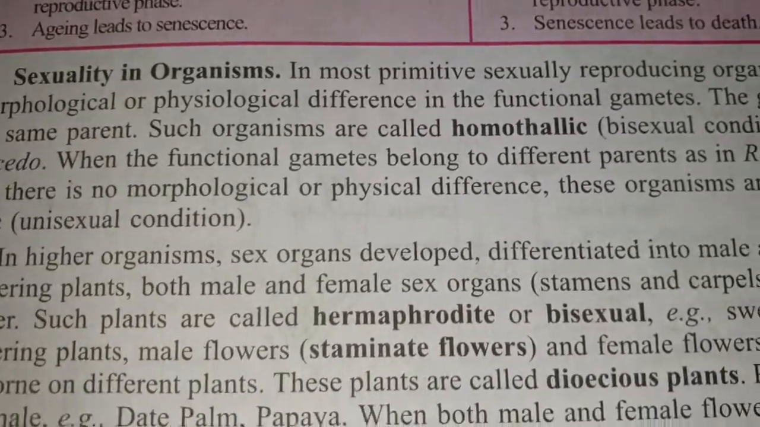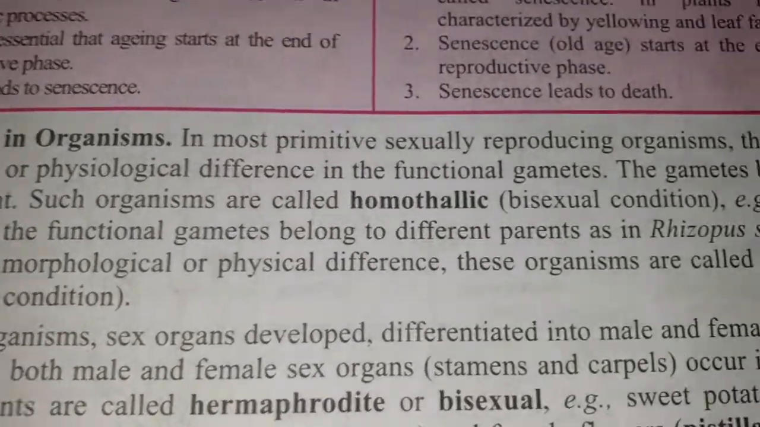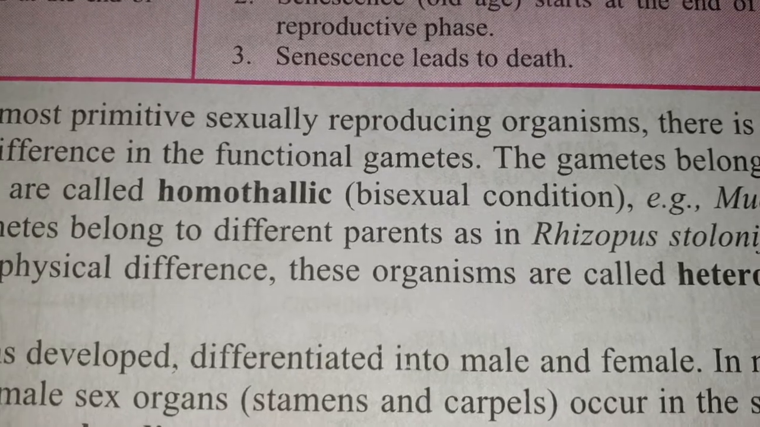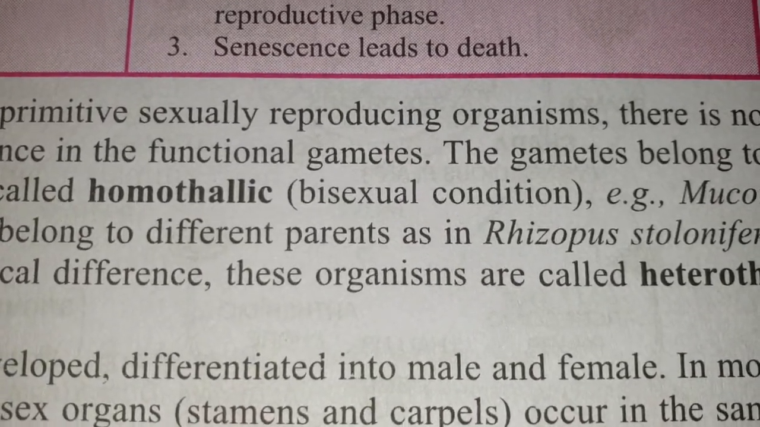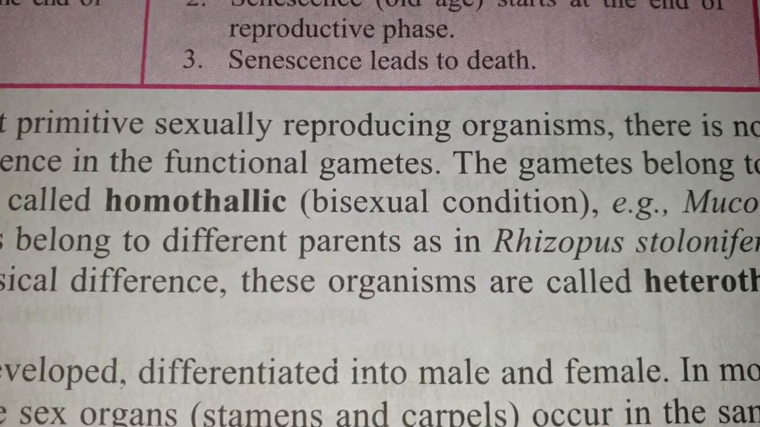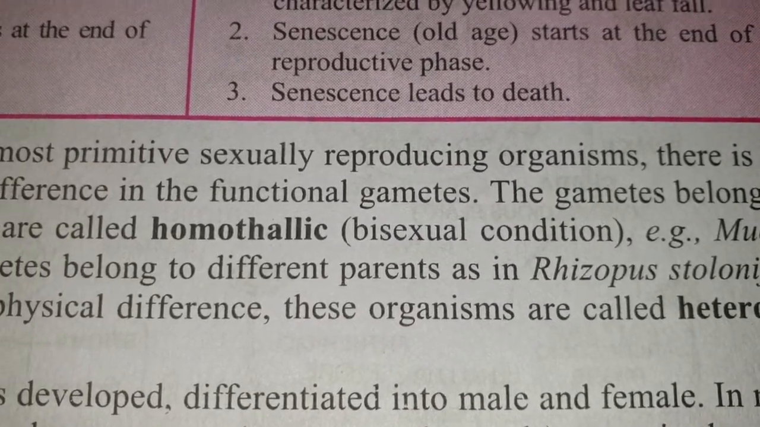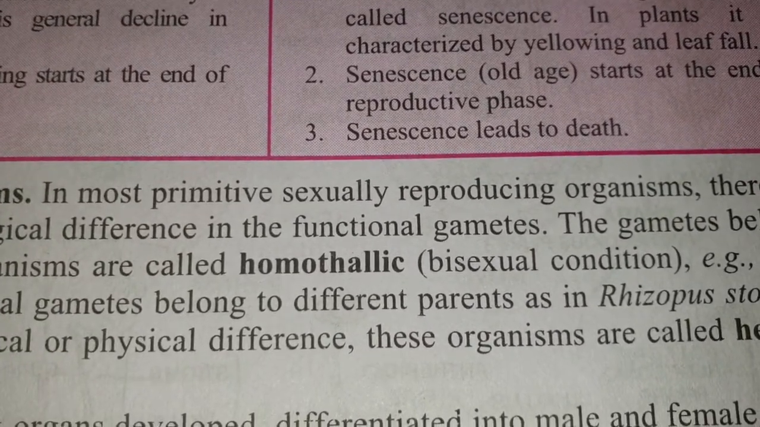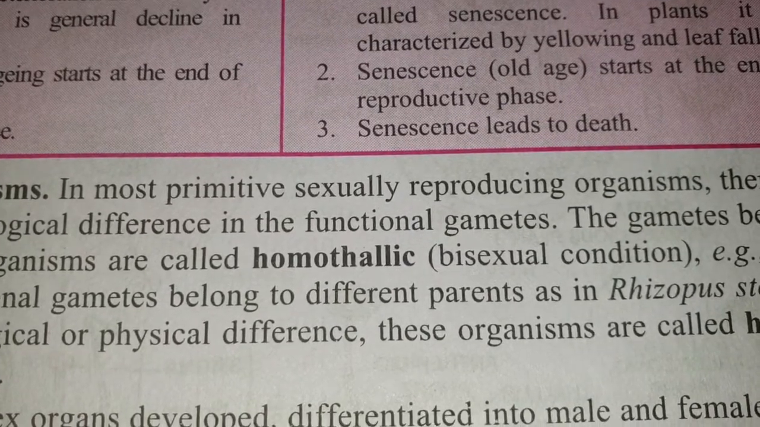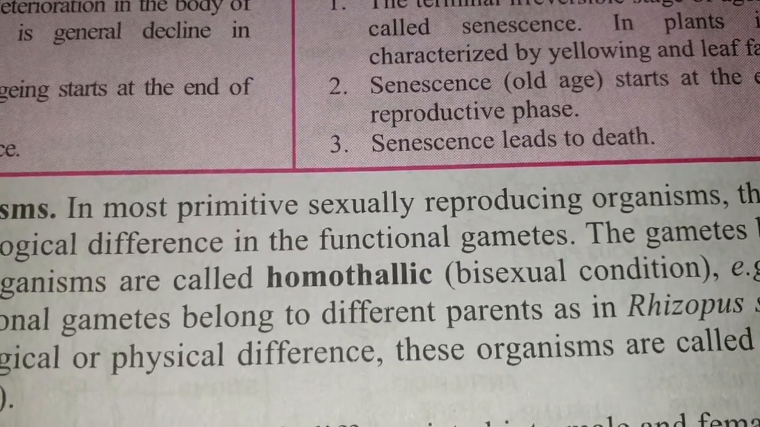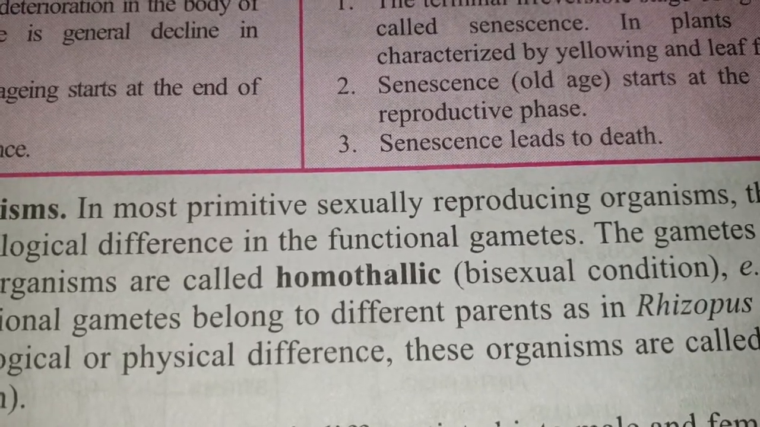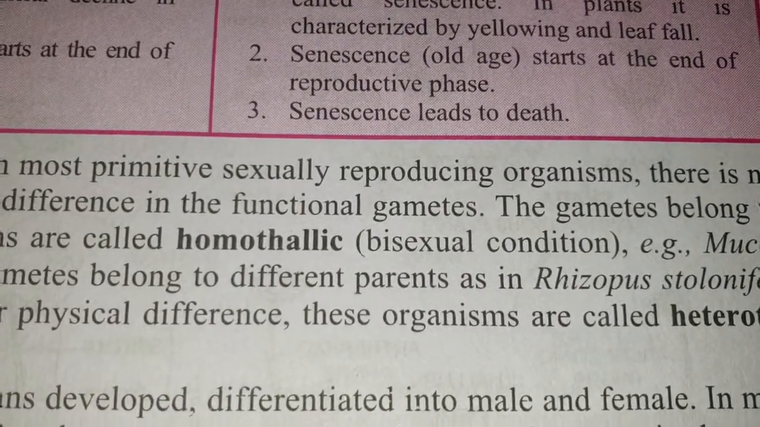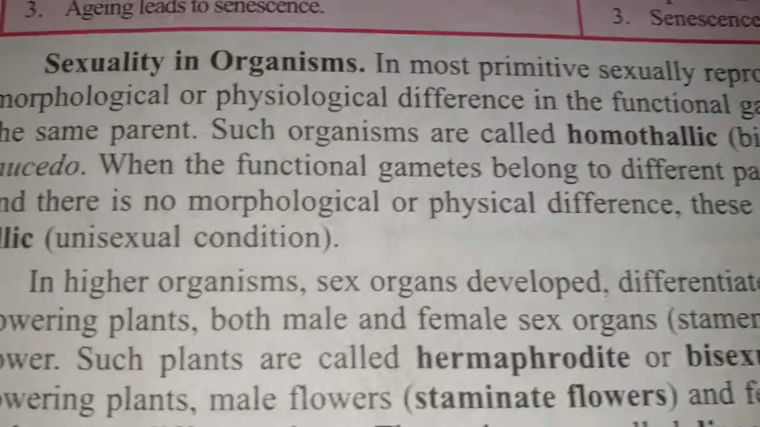Then heterothallic. Heterothallic means the condition in which the organism produces only a single type of gametes. Morphologically and physiologically, the gametes may not be different, but they are produced by different parents. In homothallic, they are different, but here they may not be different but are produced by different parents. That is unisexual. Example, Rhizopus stolonifer. So we have got two types: one is homothallic, bisexual, and the other is heterothallic, unisexual.